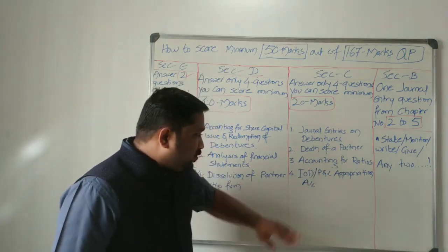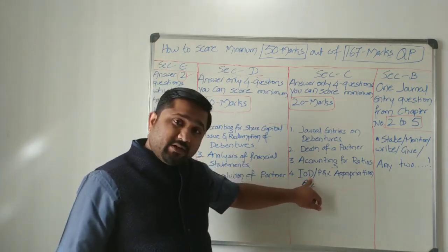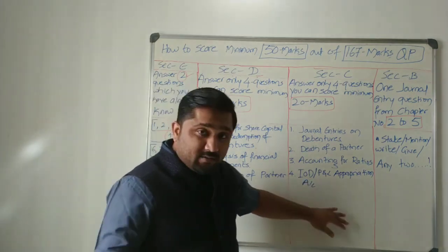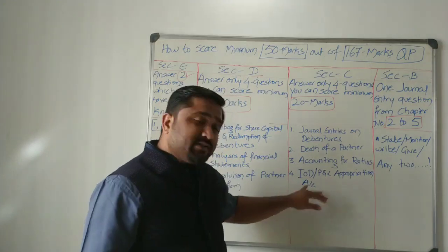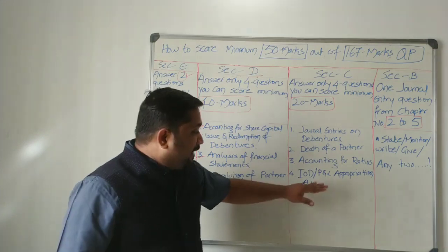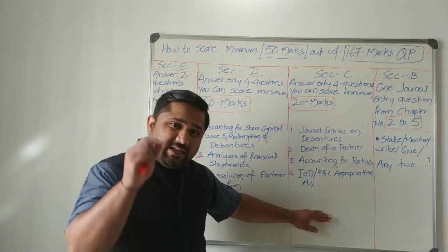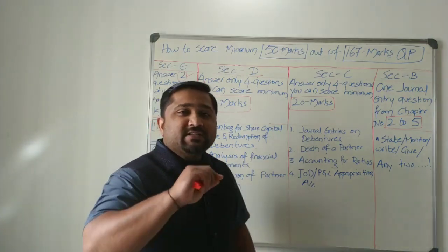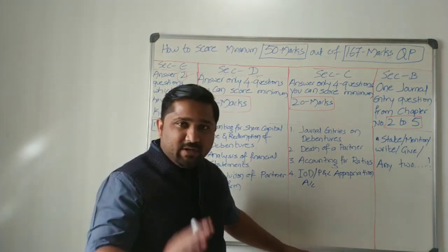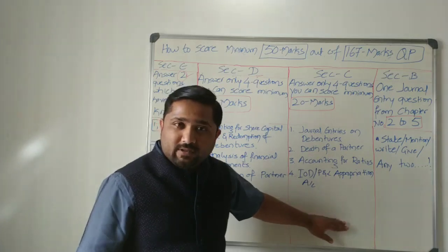Next question: you may be asked interest on drawings on a product method or an average based method, depending on the question, or either interest on drawings or profit and loss appropriation account. So prepare for this. To keep a backup, if you get a direct question in connection with NPSR, sacrifice ratio and gain ratio, any one of these 3 will be asked. If you get a direct question, attend to that question. If not, don't prepare for that.